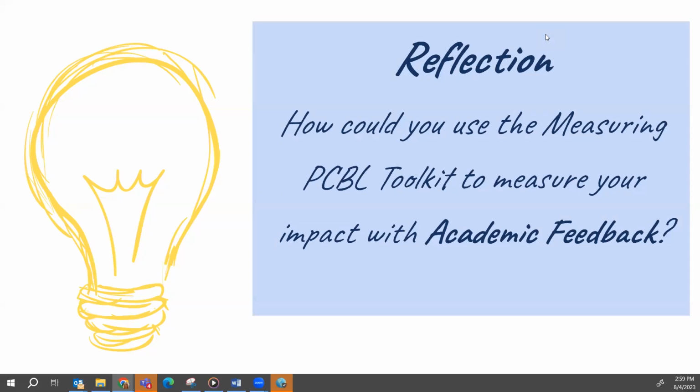That is one way you can leverage the connection between the SCTS 4.0 rubric element academic feedback and the data collection tools in the Measuring PCBL Toolkit. Now it's your turn to think about which Measuring PCBL Toolkit outcome you want to focus on and explore the survey prompts and questions.